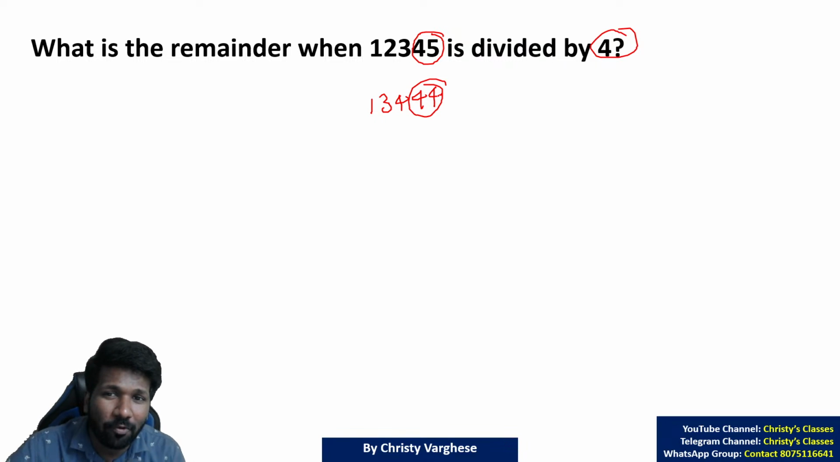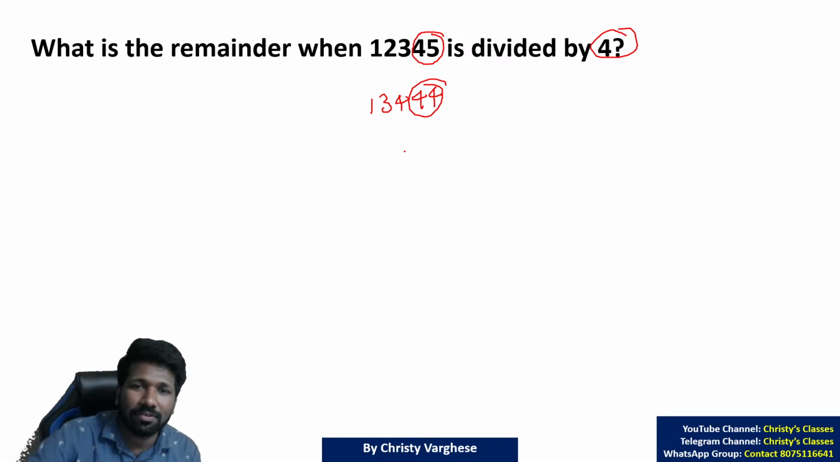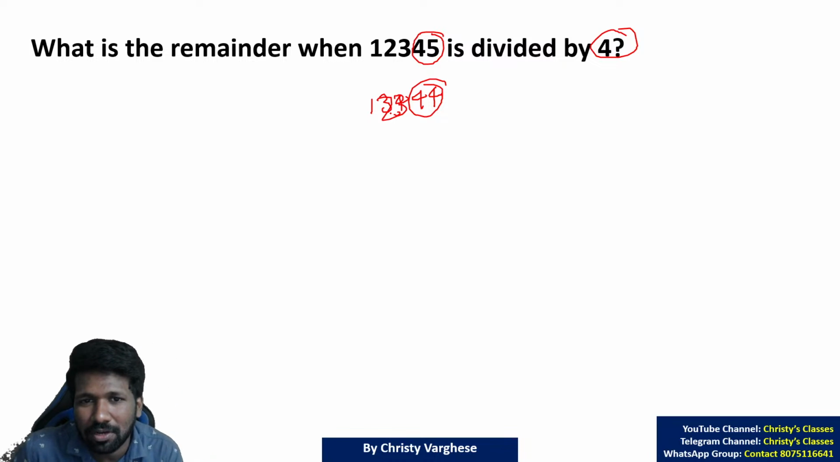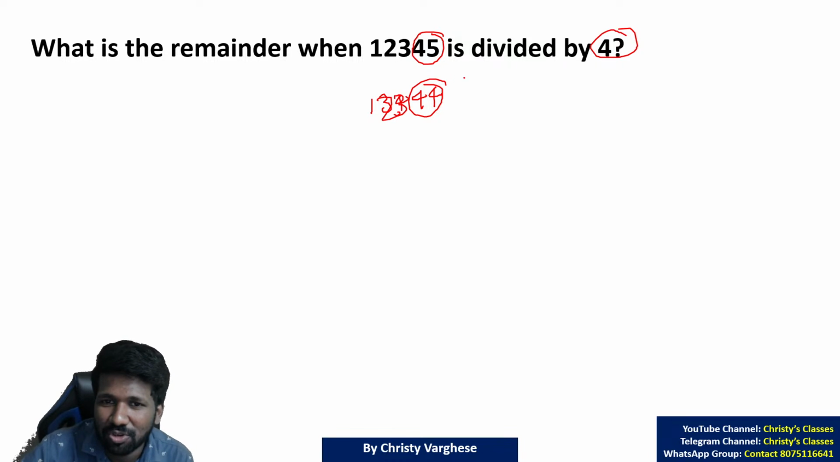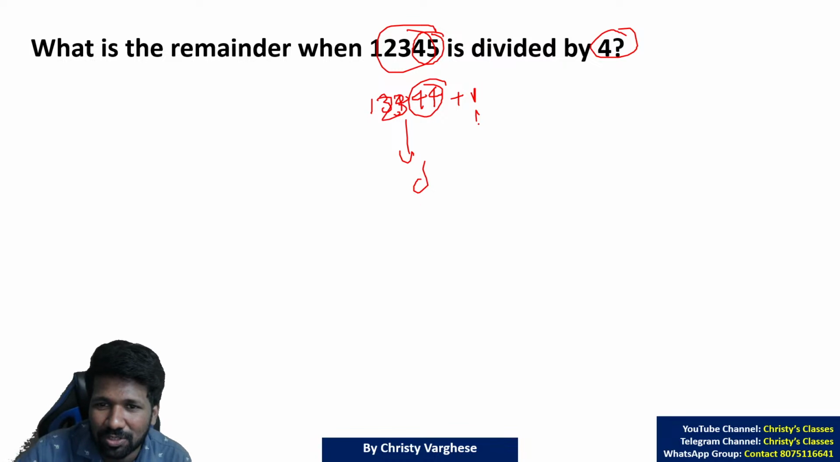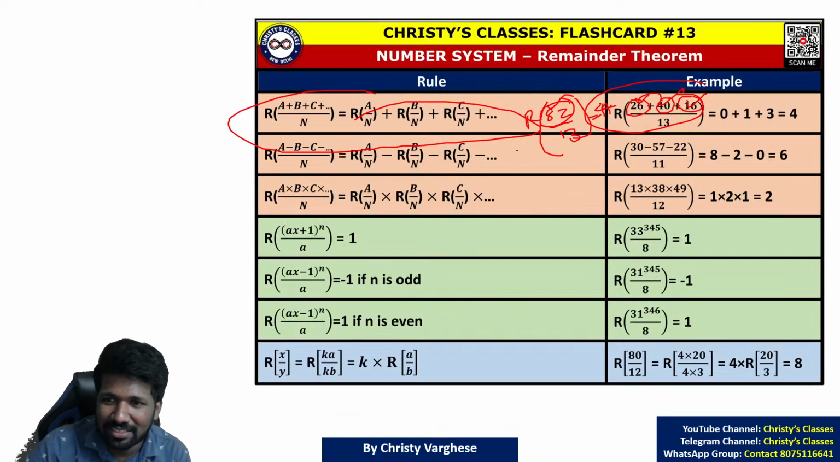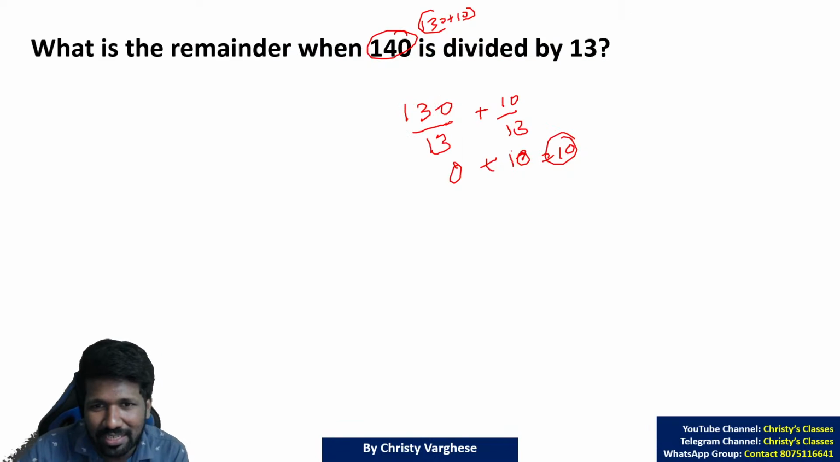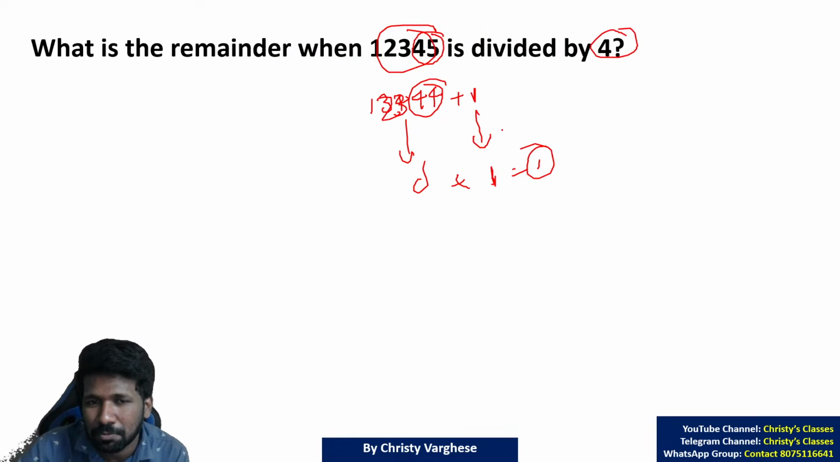So 12344 is divisible by 4, meaning 12344 mangoes divided among 4 people, everyone will get an equal number of mangoes, no remainder. So 12344 plus 1 is 12345. This part's remainder is 0, so the remainder will be 0 plus 1, which is 1. Very easy. This theorem is very simple. When it is written in mathematical form, it looks clumsy, but once you understand the logic, it is super easy and convenient to do questions with this.